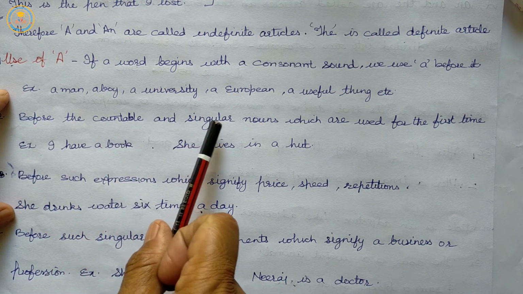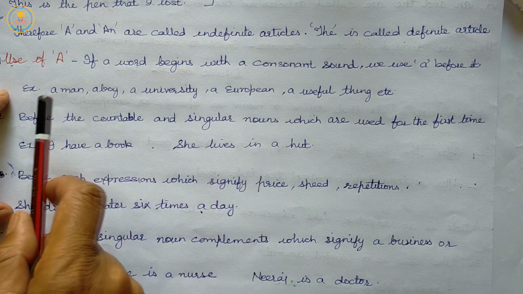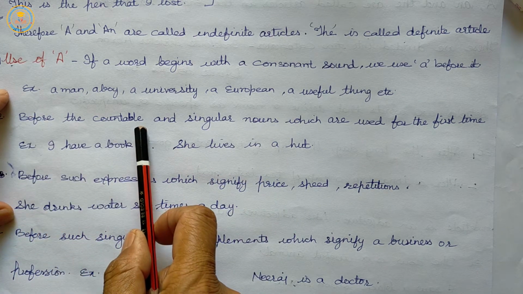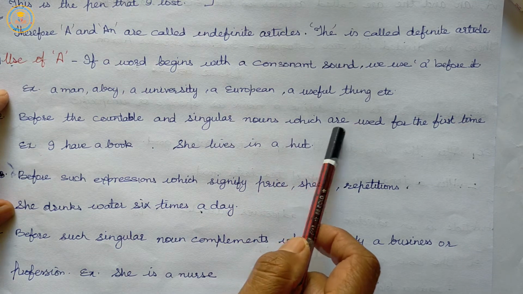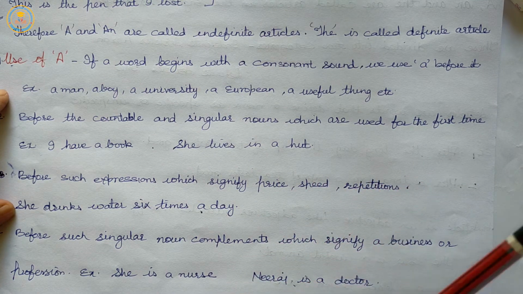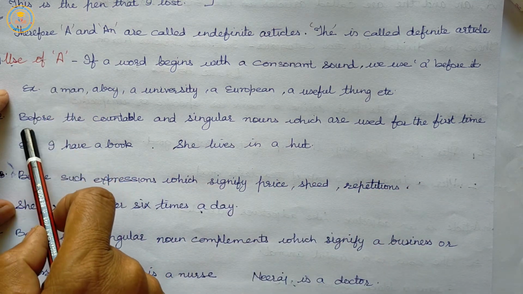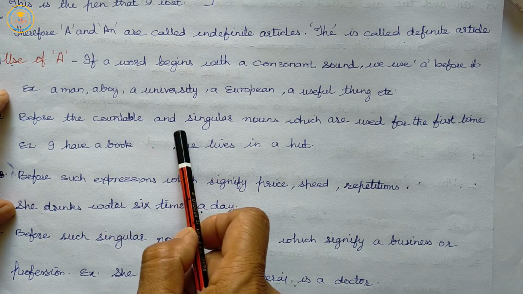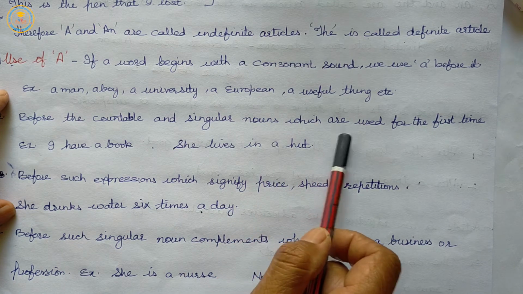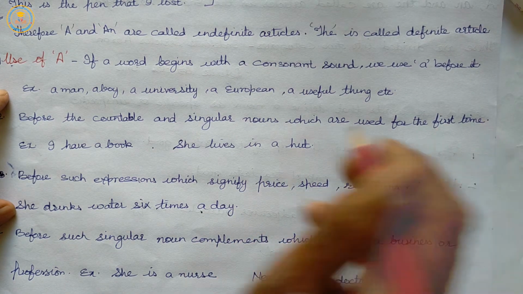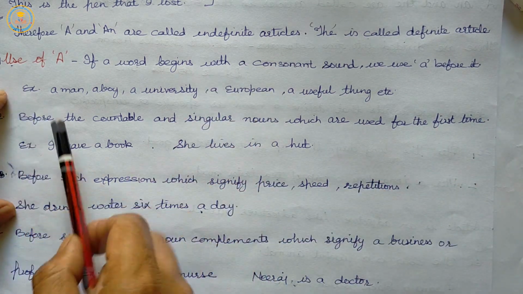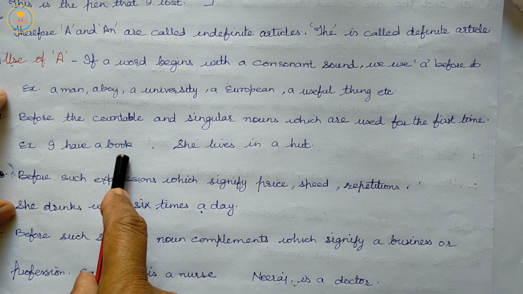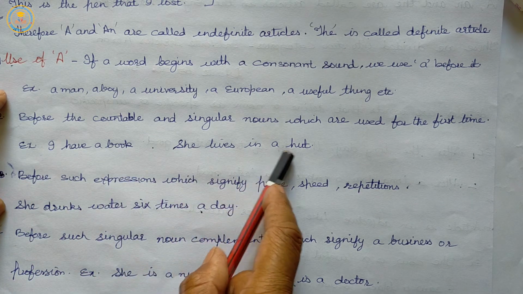Before countable and singular nouns, A is used before the countable and singular nouns which are used for the first time. Example: I have a book. She lives in a hut.